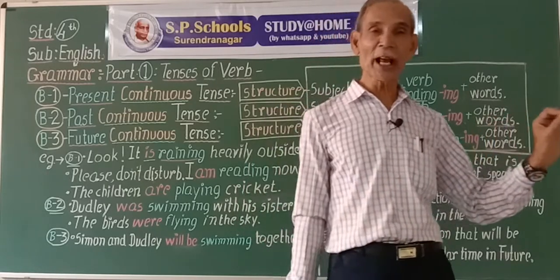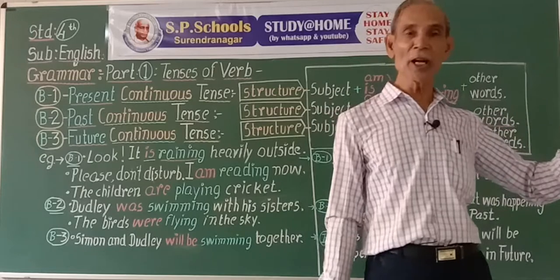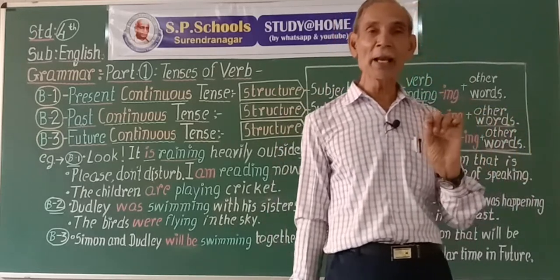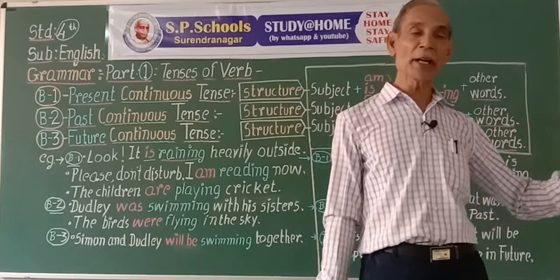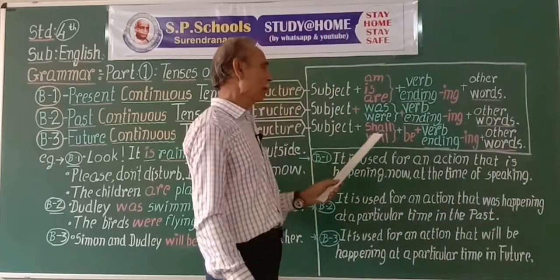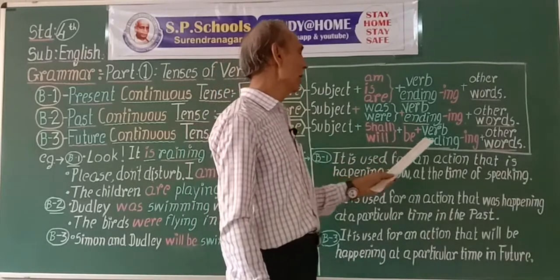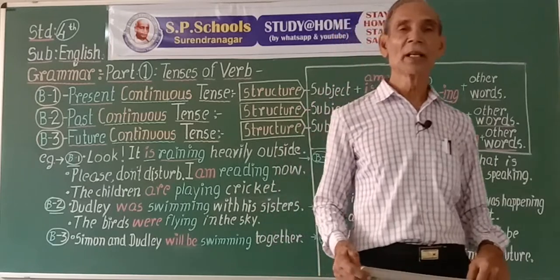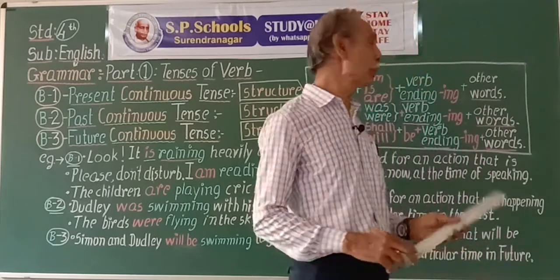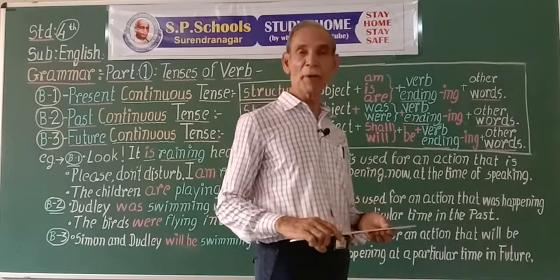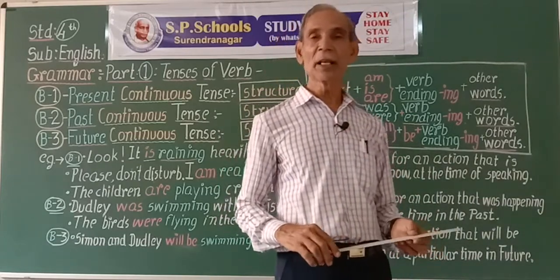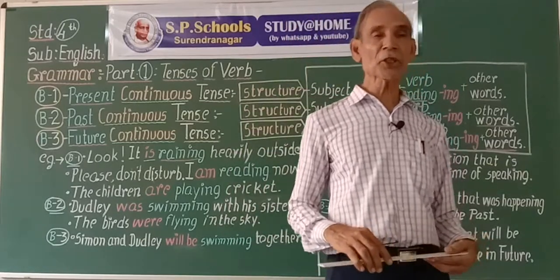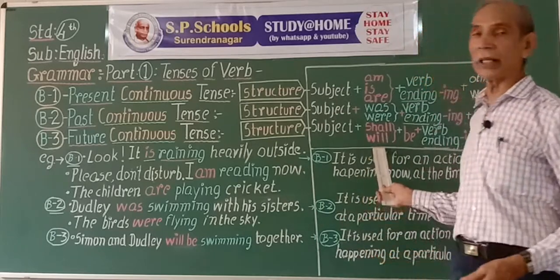At that particular time, the action that is continuous to express, I will be drawing. Subject plus shall or will be drawing. I shall be drawing or I will be drawing. In Old English, they were using shall. I shall be drawing in first person. But now, everywhere, it has become customary to use will only.